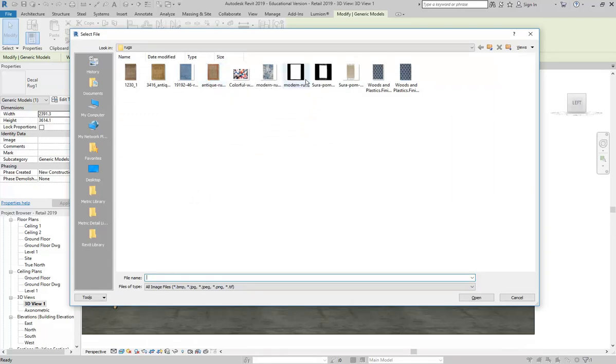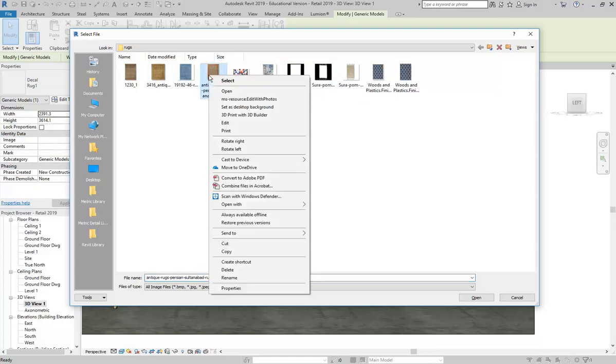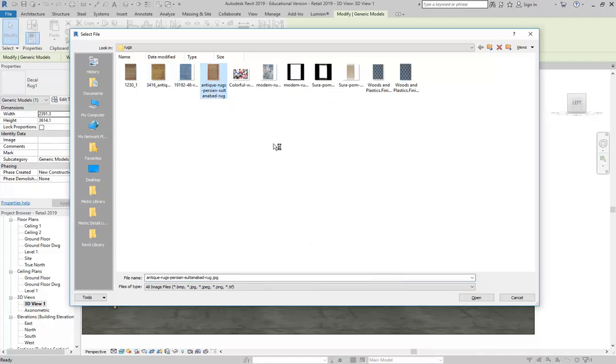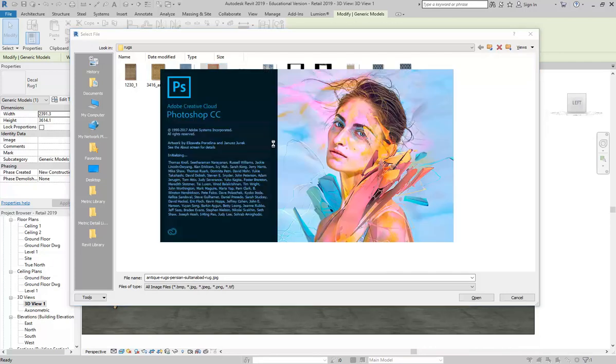Oh, that's my antique rug, sorry, it's not that one I've got. Okay, so the antique rug file there, I don't have a cutout for it. These other ones you can see that are black and white, they're the cutout files. So what I'll do is on the fly just make one because it's quite easy. If you open it in Photoshop, it will give you, I think, a much better idea about how textures work with rendering.